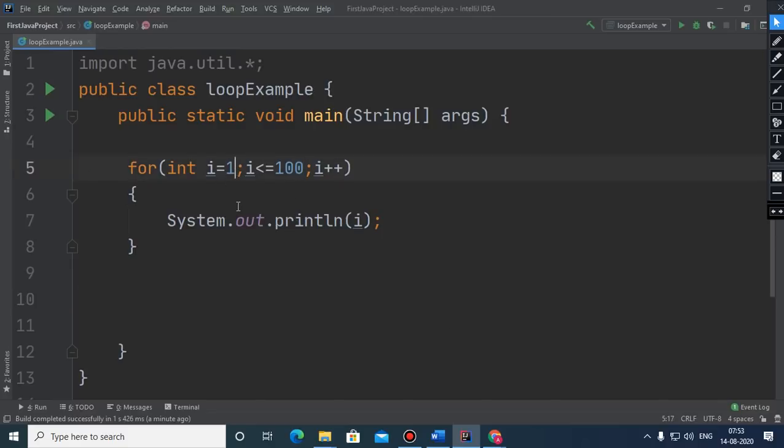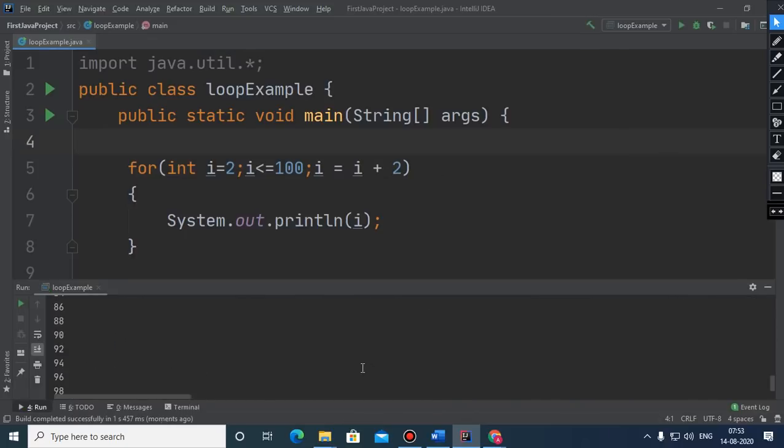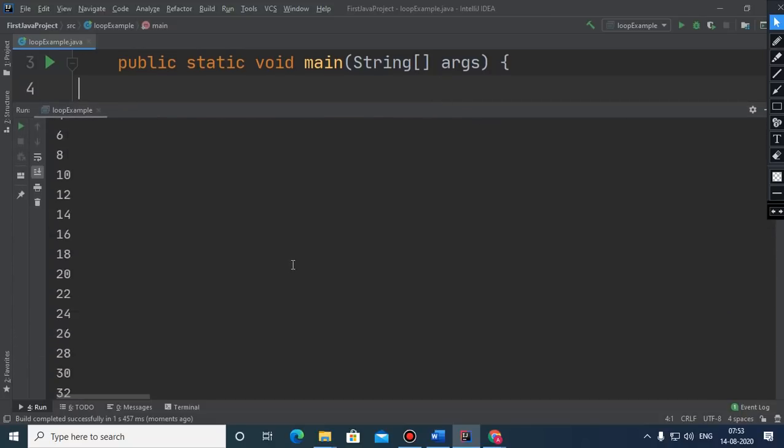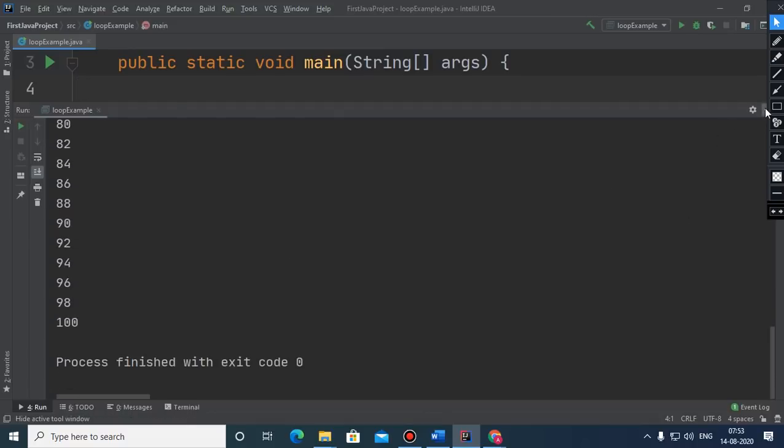In that case, we need to start this loop from 2, and every time we want to increment the value of I by 2 this time. So initially it is 2, then it becomes 4, then it becomes 6, like that. And here it will terminate only when the value of I becomes 102.